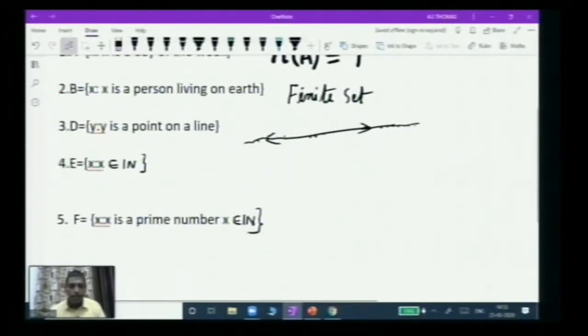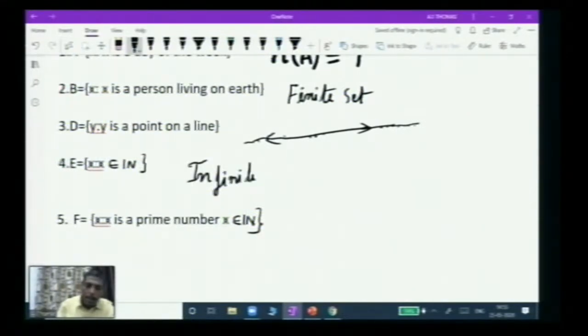If you come to the fourth example, again X belongs to natural number. We have discussed that the natural numbers are infinite, because for every natural number there is a natural number which is after that. So this is an example of an infinite set.